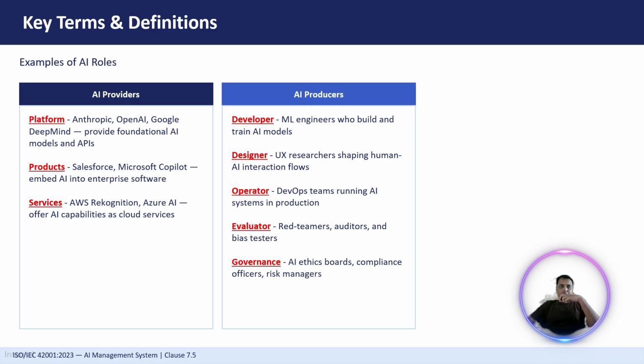Then we have evaluators, who are red teamers who can do security testing of the AI systems, auditors who can audit our systems, and bias testers. Then we have governance. Governance can be an AI ethics board, compliance officers, risk managers, right? They verify the ethics we follow in our AI systems. Compliance is whether we are meeting the compliance requirements in the AI systems, yes or no. Risk is whether we are identifying and mitigating all the risks of the AI systems, right? So those are AI producers.